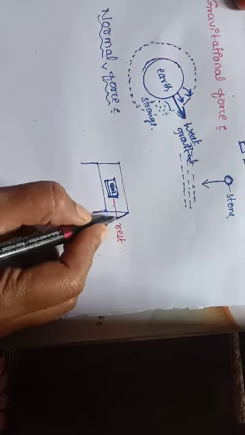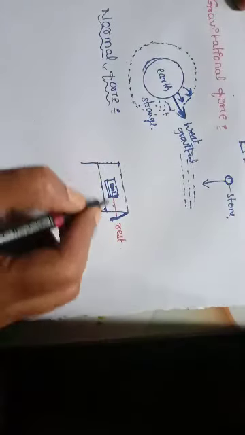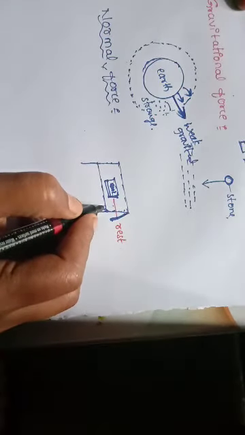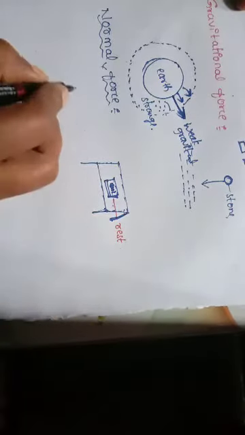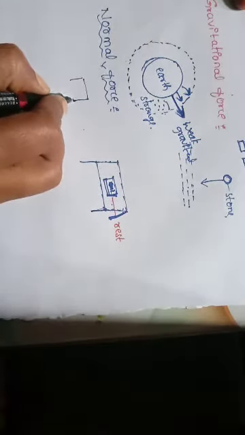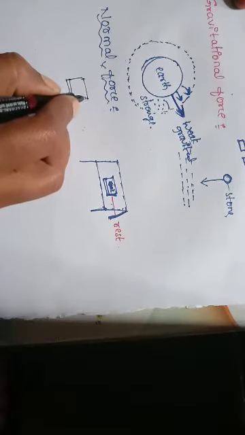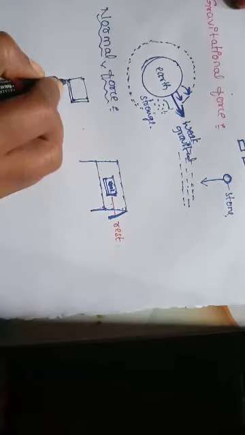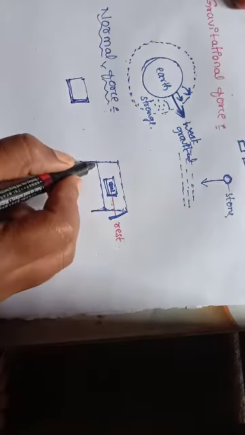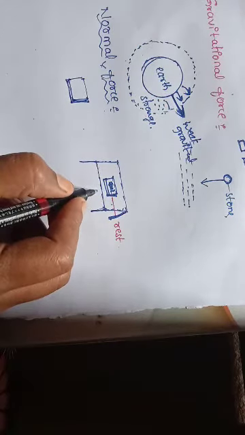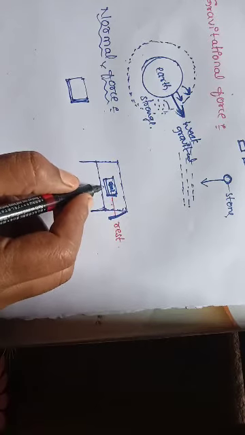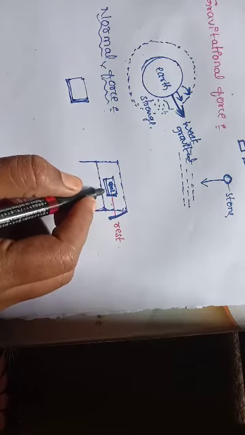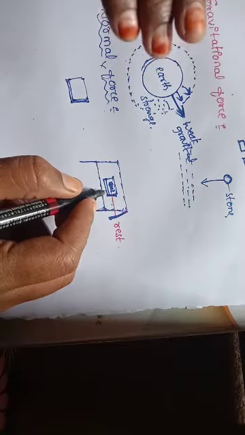Suppose these benches disappeared. Okay, so by magic this bench has disappeared. What happens? This book will fall on the ground. Why does this book fall on the ground? Due to the gravitational pull, right? Gravitational pull of the earth. So if it is on the table, what happens here? The gravitational pull is always attracting this book towards the ground, always acting on this book. Still that book is in the position of rest.